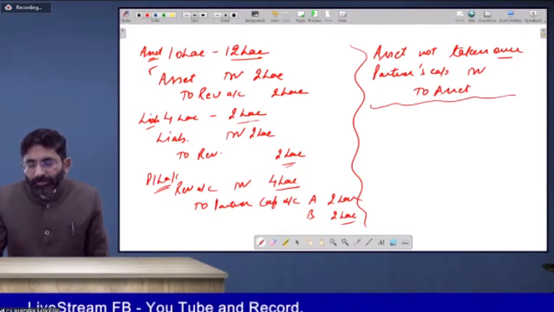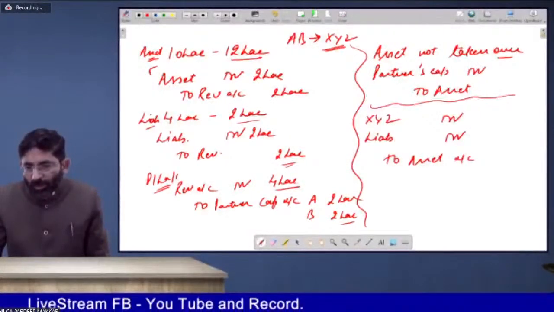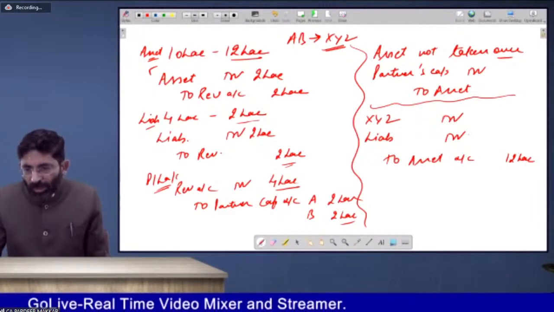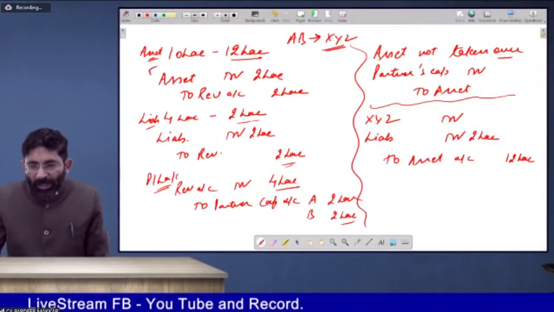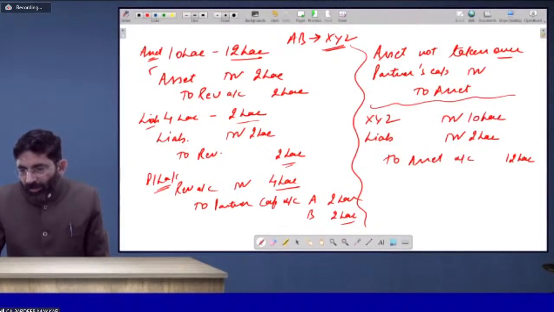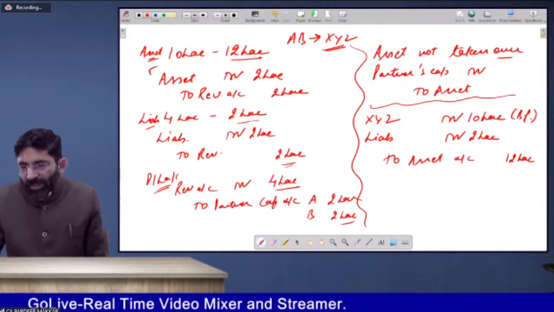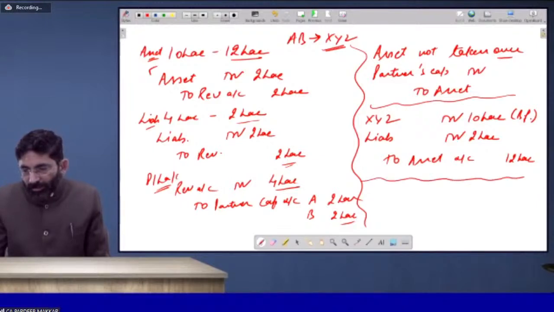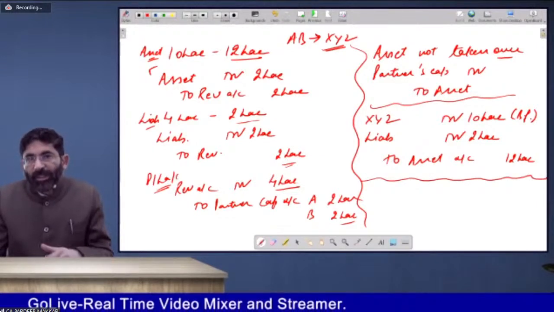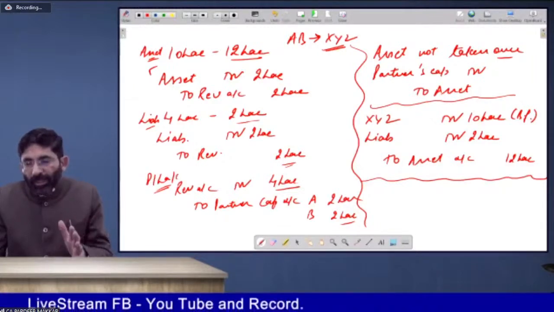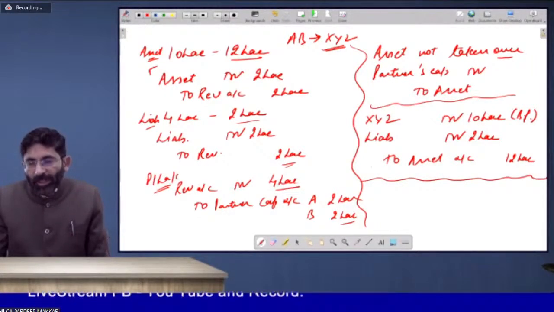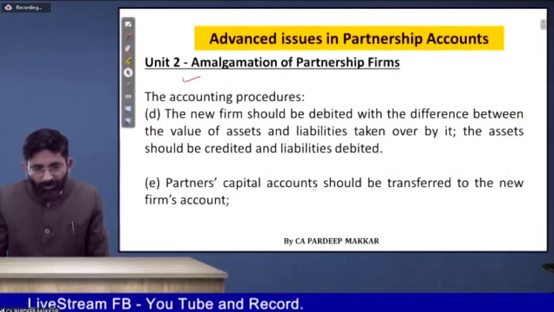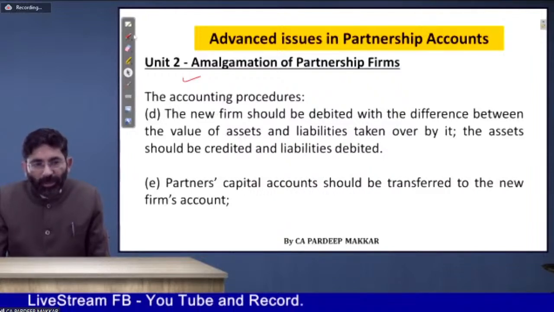Then assets of rupees 10 lakh are taken over for rupees 12 lakh. So here it will be 12 lakh. Liabilities worth rupees 4 lakh are taken over for rupees 2 lakh. It will be 2 lakh. The remaining 10 lakh will be XYZ Limited. This is the balance figure, because assets will be credited while transferring, credit what goes out. Liabilities will be debited while transferring. XYZ will be debited as a receiver. Okay. Then partners' capital account should be transferred to the new firm account.